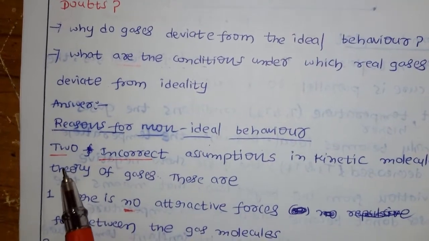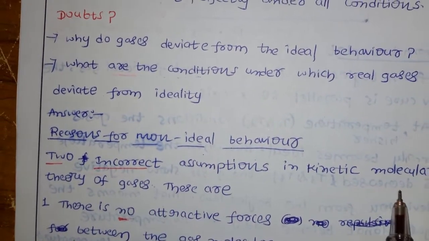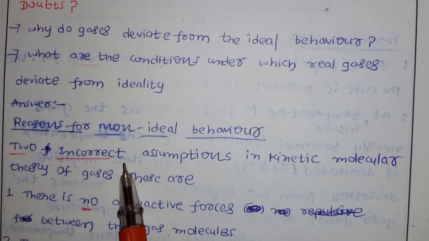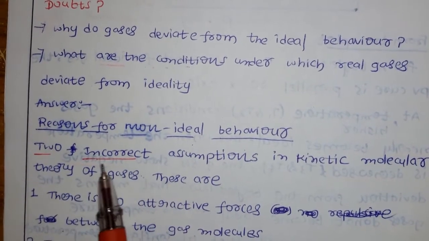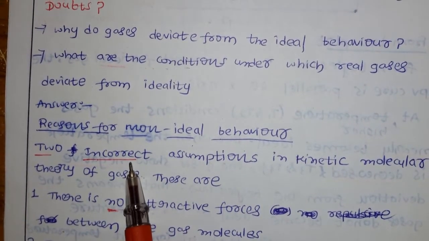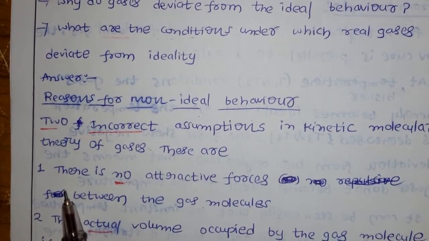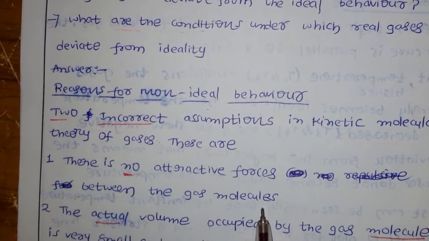First one is the two incorrect assumptions in the kinetic molecular theory of gases. Already we discussed the kinetic molecular theory, and in that we have two incorrect assumptions. What are they? First, there are no attractive forces between the gas molecules.